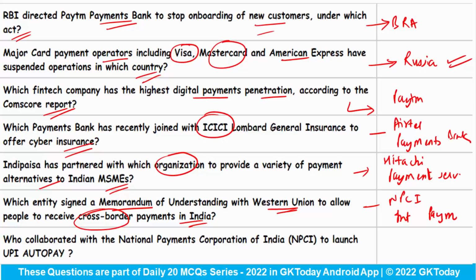And the last question says, who collaborated with the NPCI to launch UPI AutoPay? Reliance Jio has collaborated with National Payments Corporation of India to launch UPI AutoPay. Can you tell me who are the beneficiaries of UPI AutoPay? Do let me know in the comments.